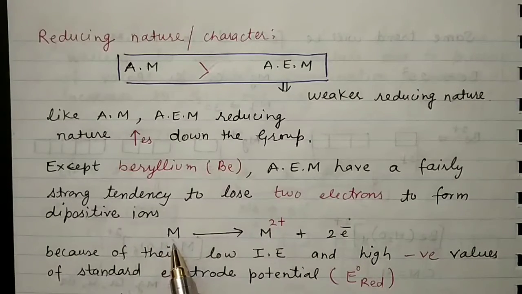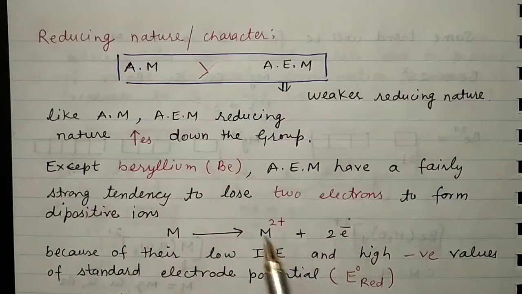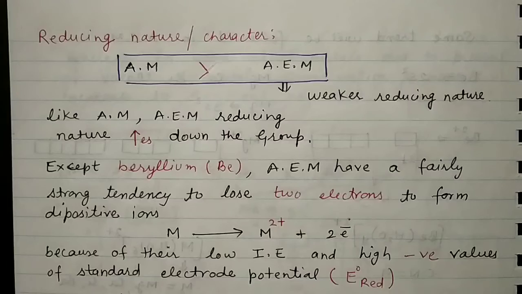So here you can consider M as any of the alkaline earth metals. After losing two electrons, we are left with the dipositive ion M2+. Because of their low ionization enthalpy and high negative value of standard electrode potential, they are going to lose two electrons.